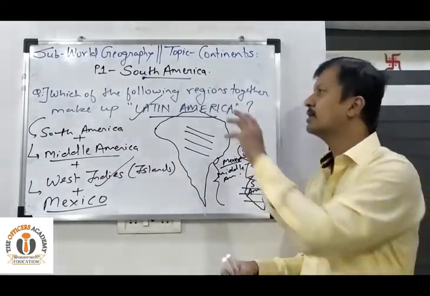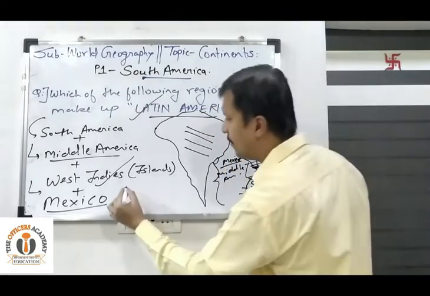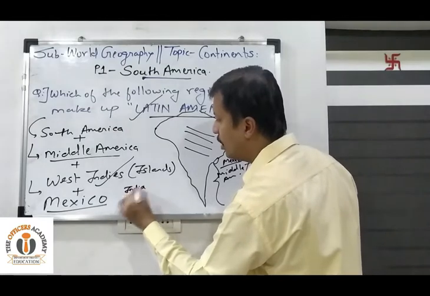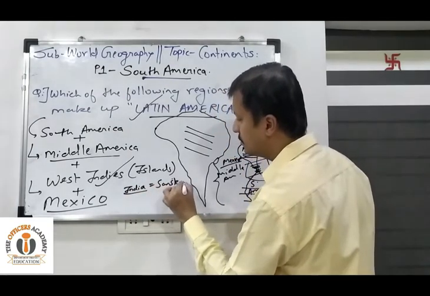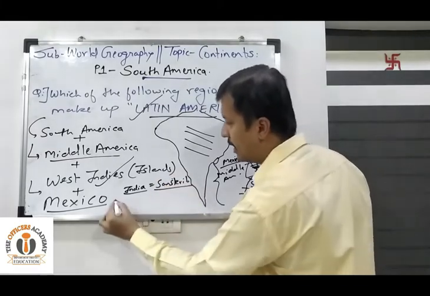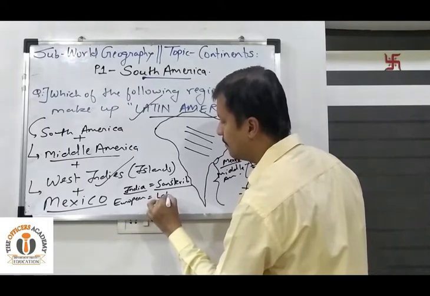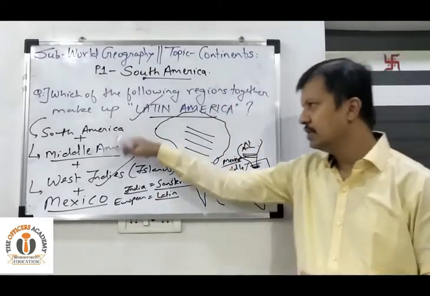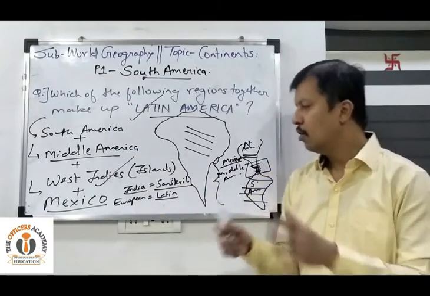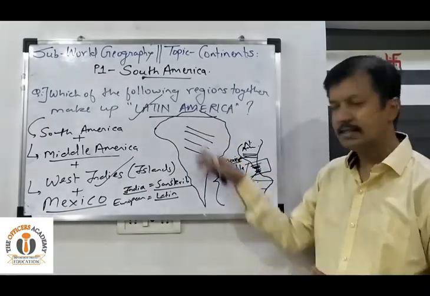Now let us try to understand why it is called Latin America. Okay? So if we compare it with India, many of the Indian languages evolved from Sanskrit. Similarly, many of the European languages evolved from the Latin language. Earlier many people from Portugal and Spain settled in this region.